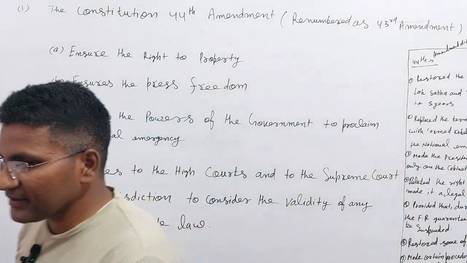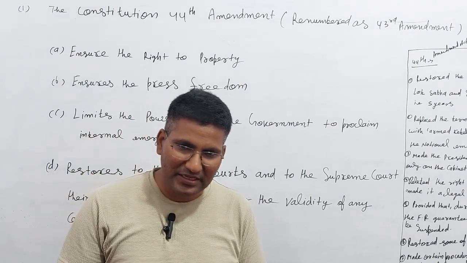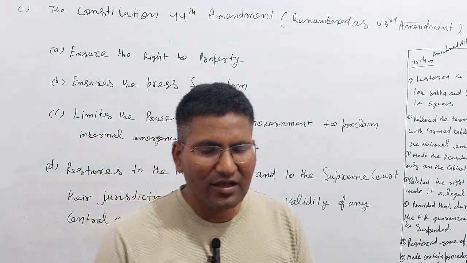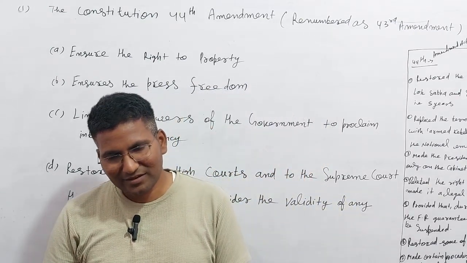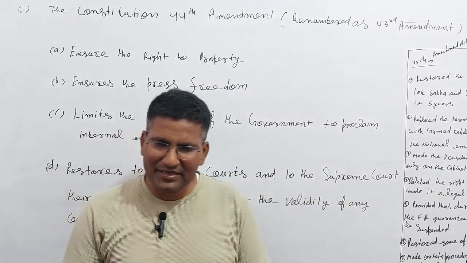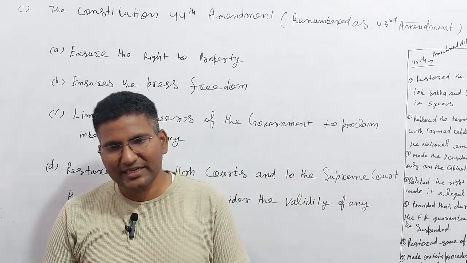The second: it replaced the term internal disturbance with armed rebellion concerning the national emergency. In 1975, the emergency was imposed on the ground of internal disturbance. How can you define internal disturbance? Any time any person can say there is internal disturbance, with no basis.